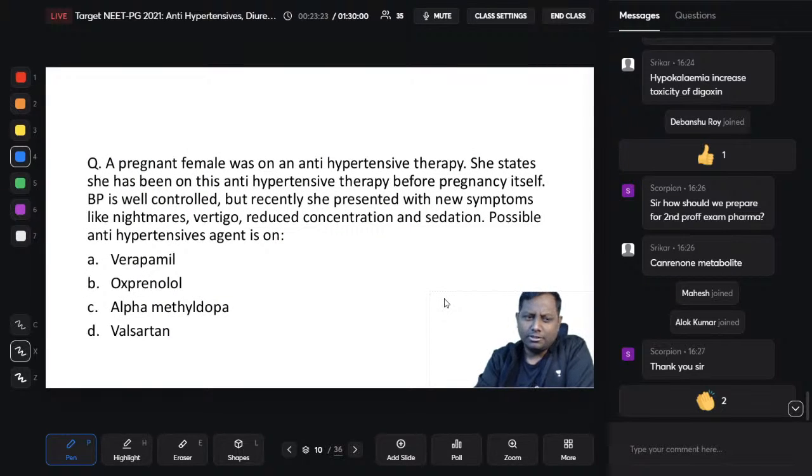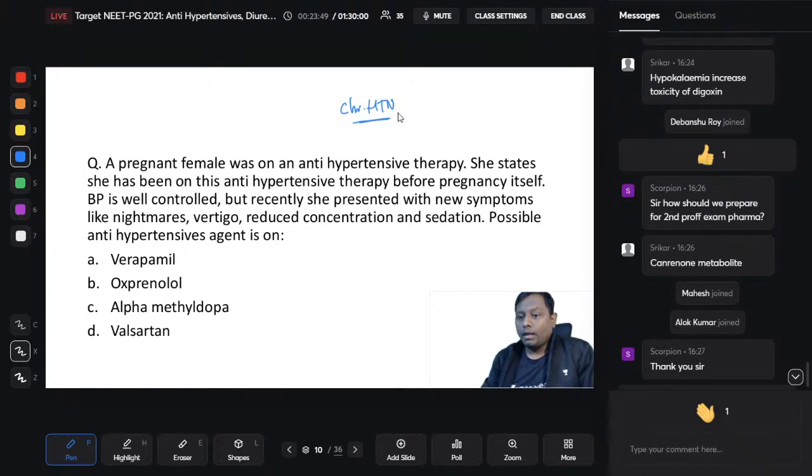Next question, very important question. A pregnant female was on antihypertensive therapy. Read the question carefully, each line, all of you. She states that she has been on antihypertensive therapy before pregnancy itself. That means she is a patient of chronic hypertension, right? She has been taking an antihypertensive drug since before pregnancy. BP is well controlled, but recently she presented with new symptoms like nightmares, vertigo, reduced concentration and sedation. What is the possible antihypertensive agent she is on?